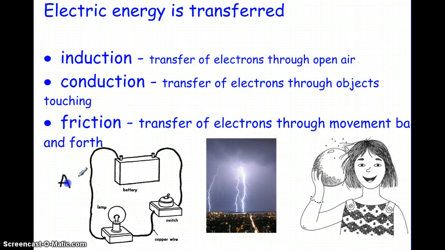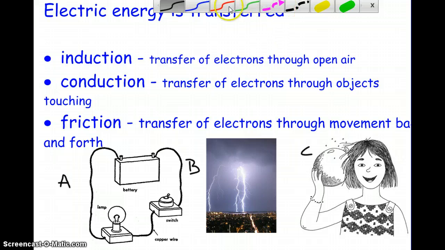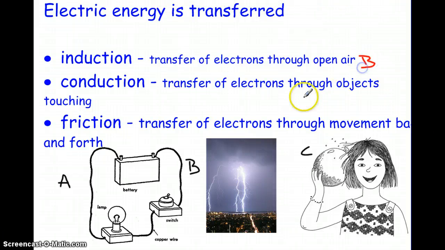Let's say we have A, B, C. Okay, pause the video. You can try that yourself. If you match them up, you should get induction as B, the lightning. Conduction as A, the circuit, because the wires are touching. And friction as C, as the balloon moves back and forth on the girl's hair.